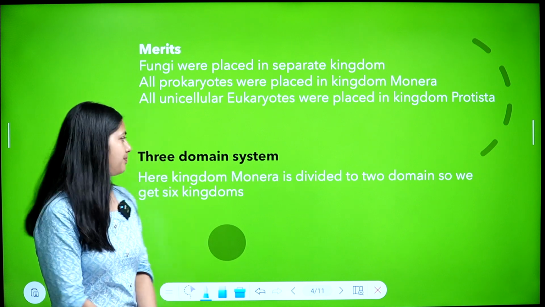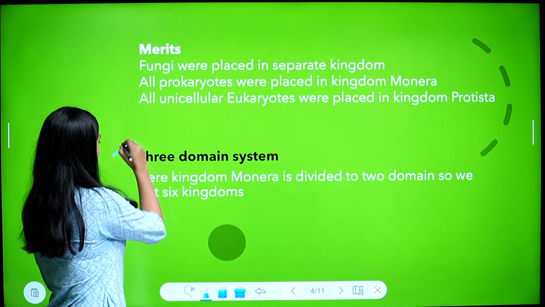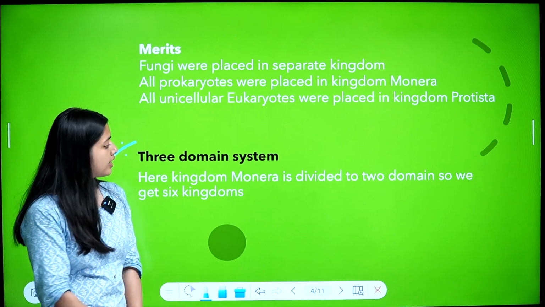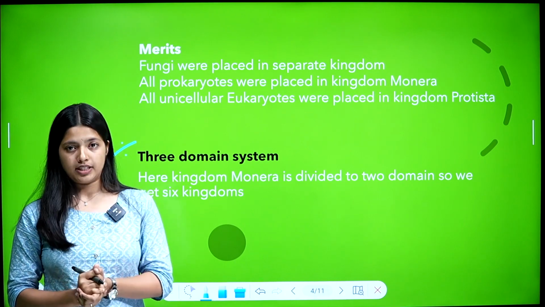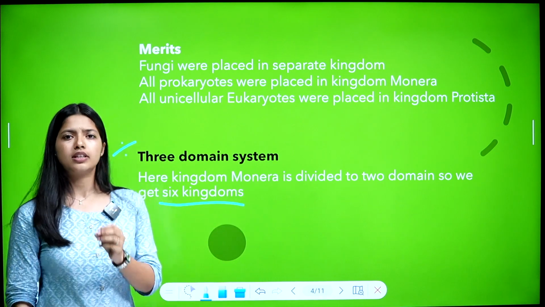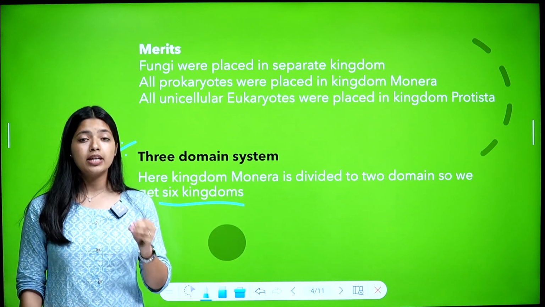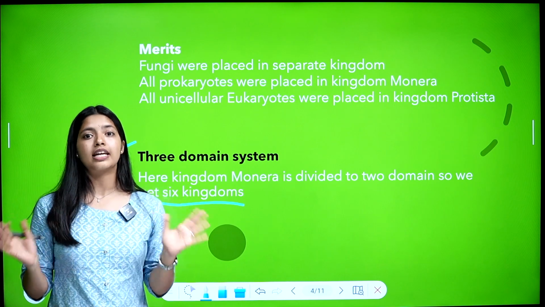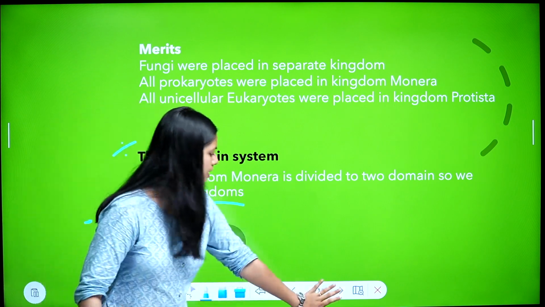Now there is a system like the 3 domain system. Here kingdom Monera is divided into 2 domains, so we will get 6 kingdoms. So just remember that there is a system called the 3 domain system in which kingdom Monera is divided into 2, and now there are a total of 6 kingdoms. Just remember that.